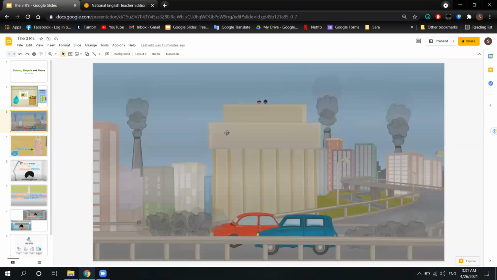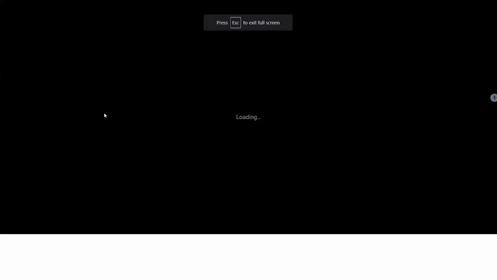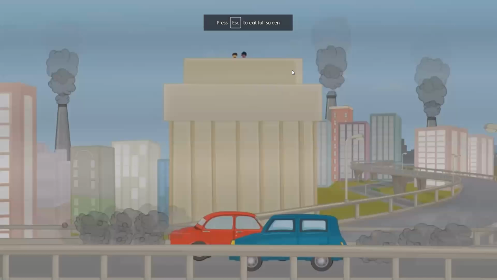Okay, so look here, we have a picture. Hold on, let me just present it. Okay, we have a picture of what? Of a polluted area. Here we have a lot of smoke coming out of chimneys from factories. And here we have cars, and the smoke is coming out of the cars. Okay, and as you can see, the air is dirty.